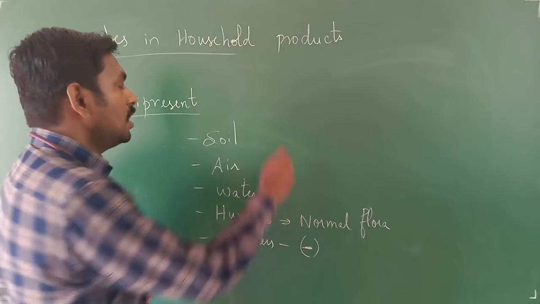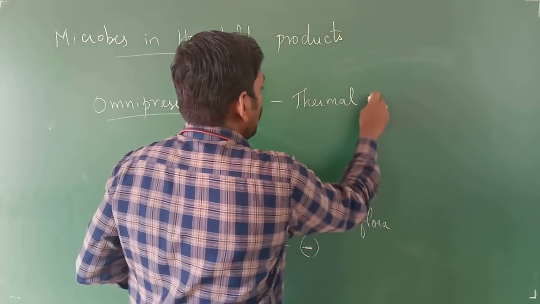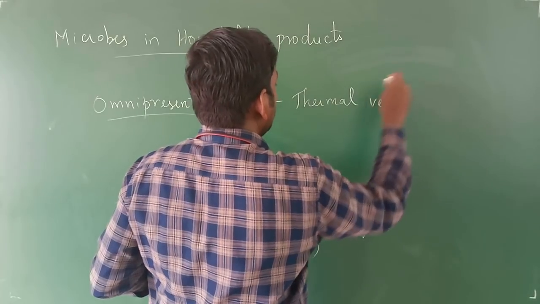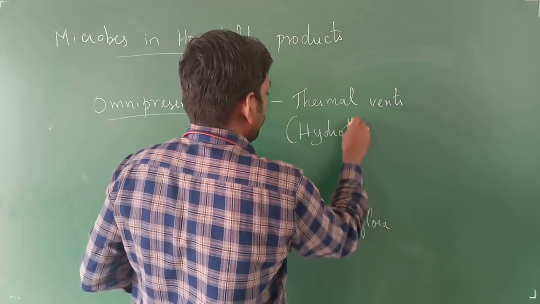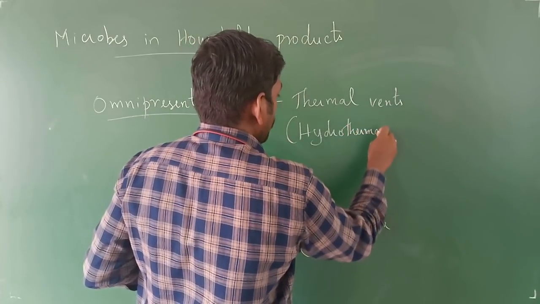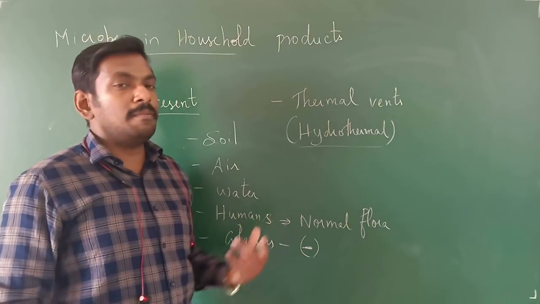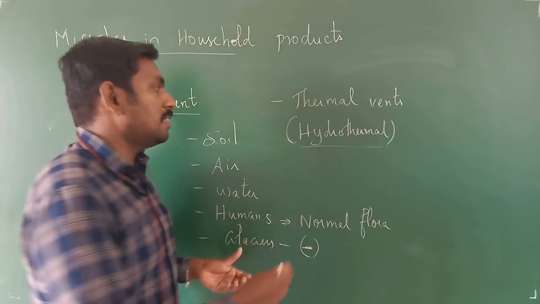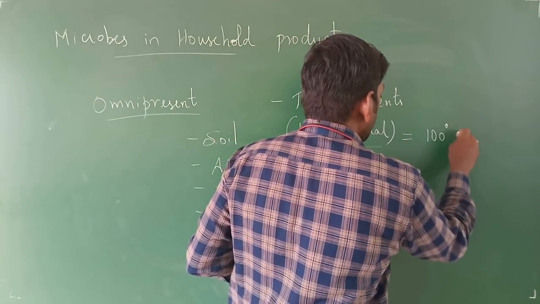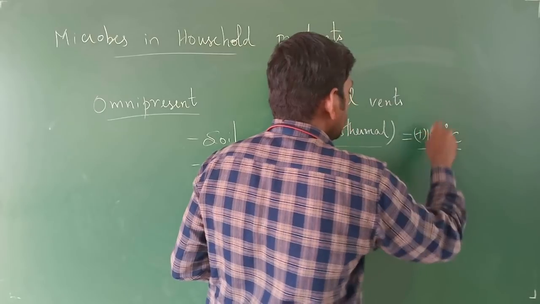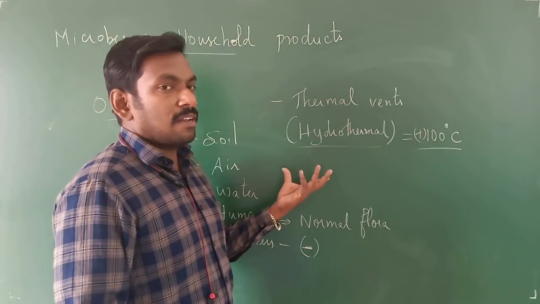Then you can see them in thermal vents, usually called hydrothermal vents. These hydrothermal vents are regions of volcanic eruptions, and the water temperature will be always boiling, about plus 100 degrees Celsius. There too you can see the microorganisms.